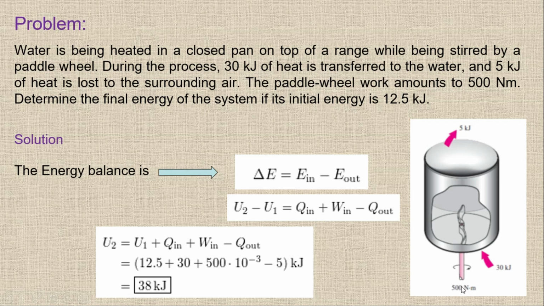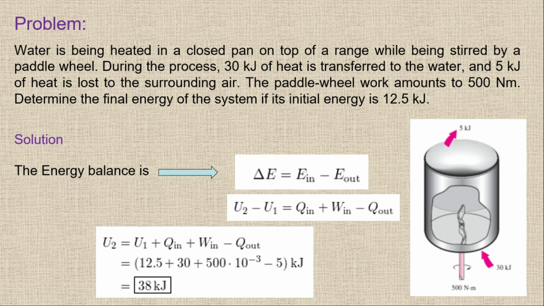So you have to convert in terms of kilo. First we have to convert in terms of kilo, so you have to divide by 1000. So this is 500 divided by 1000, and then we have minus 5 kilojoule of Q out. So ultimately you will get 38 kilojoule. So we have U2 of 38 kilojoule.